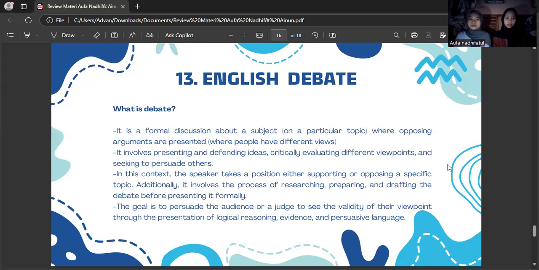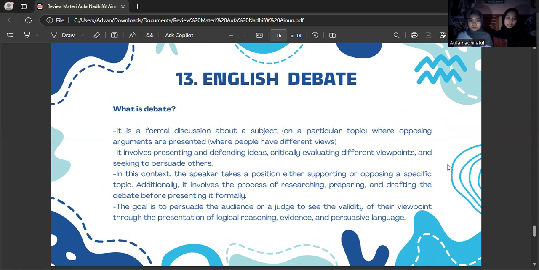In this context, the speaker takes a position either supporting or opposing a specific topic. Additionally, it involves the process of preparing and drafting the debate before presenting it formally.